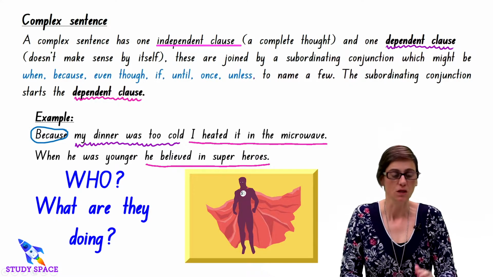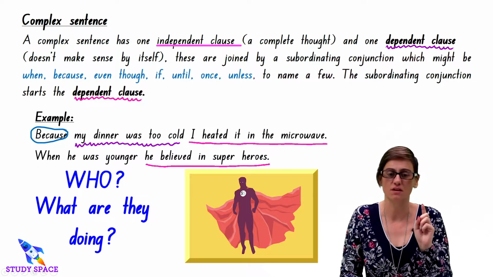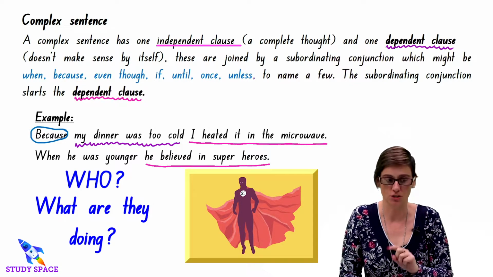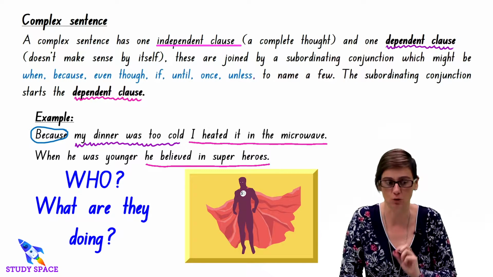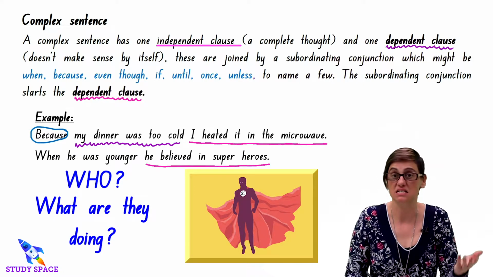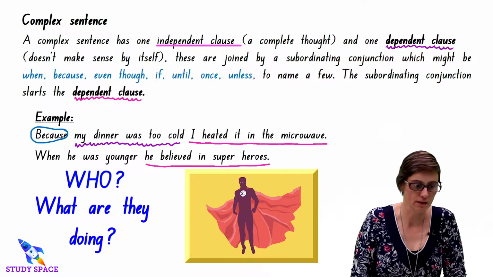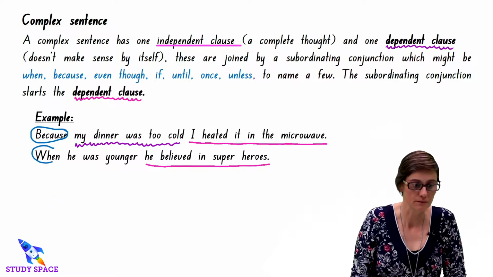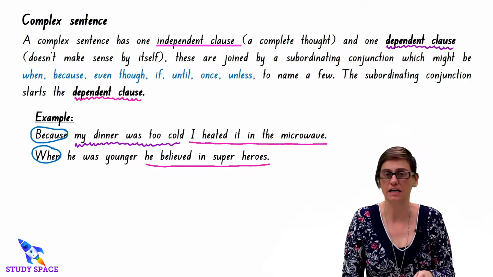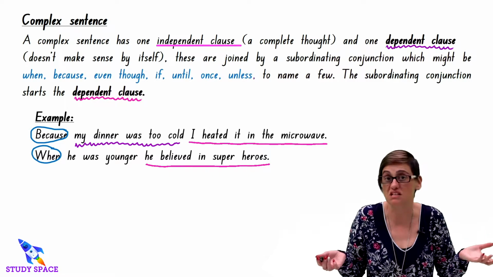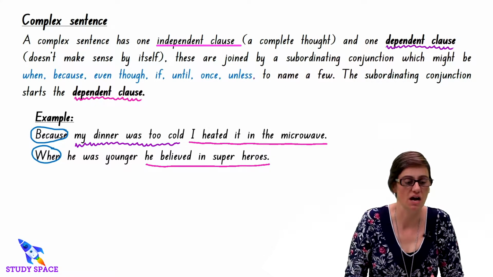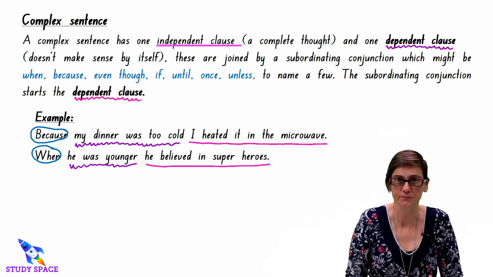Remember, the subordinating conjunction always starts the dependent clause. In this case, it's when, okay? And then he was younger. Doesn't tell me much, does it? So that's my dependent clause, okay? Let's have a look at some more.